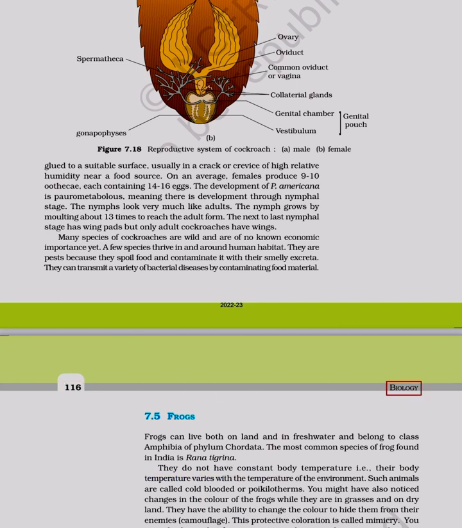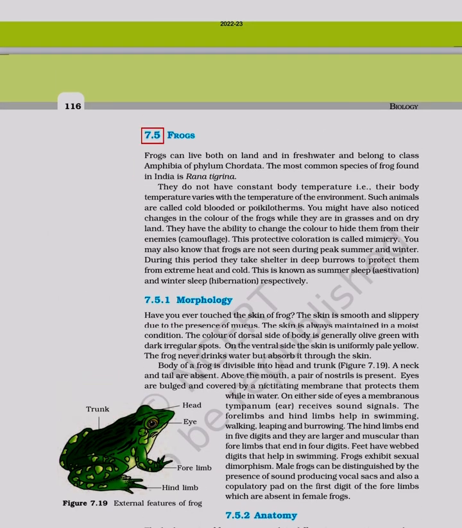7.5 Frogs. Frogs can live both on land and in fresh water and belong to class Amphibia of phylum Chordata. The most common species of frog found in India is Rana tigrina. They do not have constant body temperature, that is, their body temperature varies with the temperature of the environment. Such animals are called cold-blooded or poikilotherms.